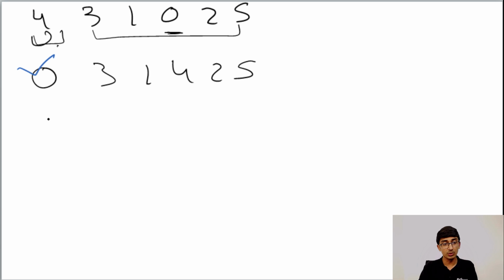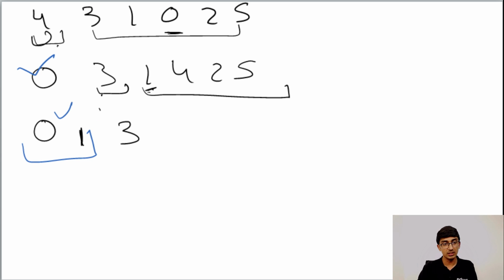Next, this is sorted, we don't touch this. We are going to take 3 and compare it with the minimum from 1, 4, 2, 5. What is the minimum from 1, 4, 2, 5? It's 1. So we take 1, compare with 3, 1 is less than 3, so we bring it here, we swap them. So now we have 0 and 1 as sorted and 3, 4, 2, 5 as unsorted.